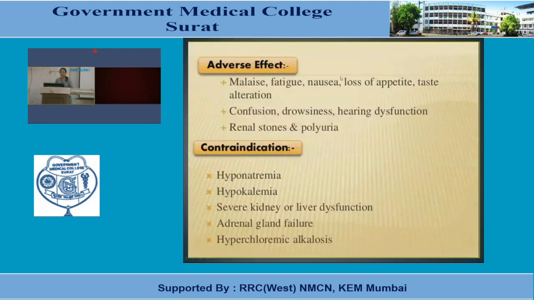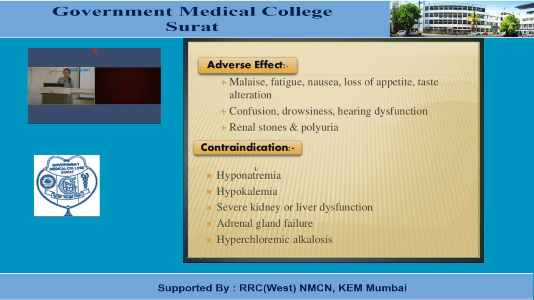Adverse effects: malaise, fatigue, nausea, loss of appetite, taste alteration. CNS effects like confusion, drowsiness, hearing dysfunction, renal stones and polyuria. As we have discussed earlier, carbonic anhydrase inhibitors are diuretics. Systemic administration can lead to diuresis and CNS effects also. You will learn more about carbonic anhydrase inhibitors and diuretics later on in CVS. At that time, you will come to know about various CNS side effects as well as various CNS uses of carbonic anhydrase inhibitors.